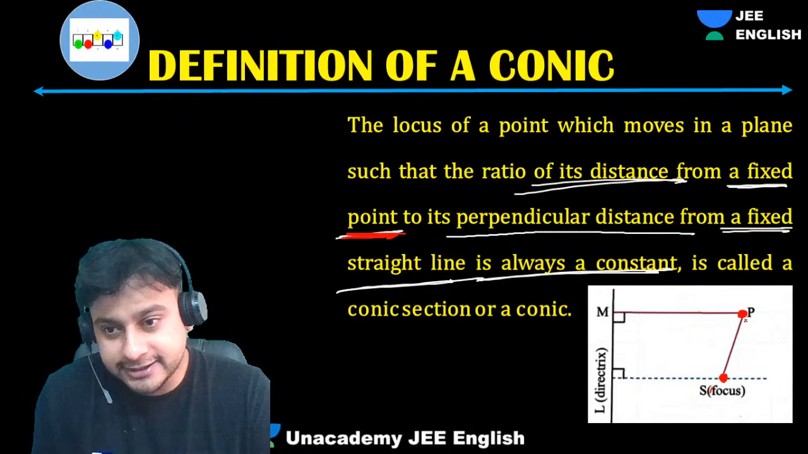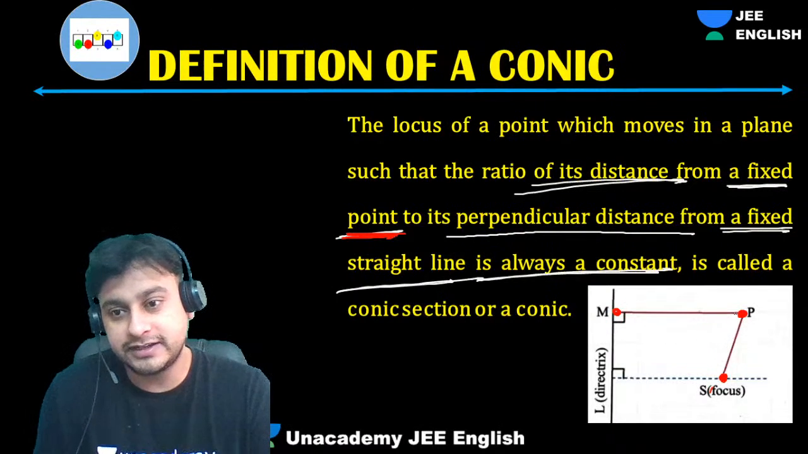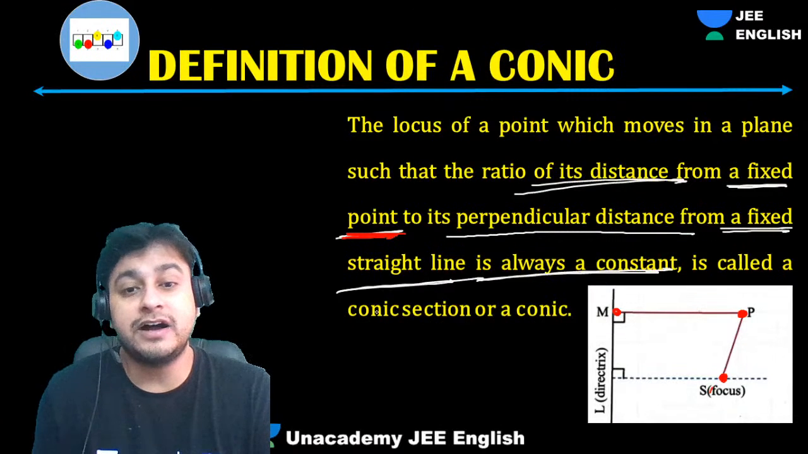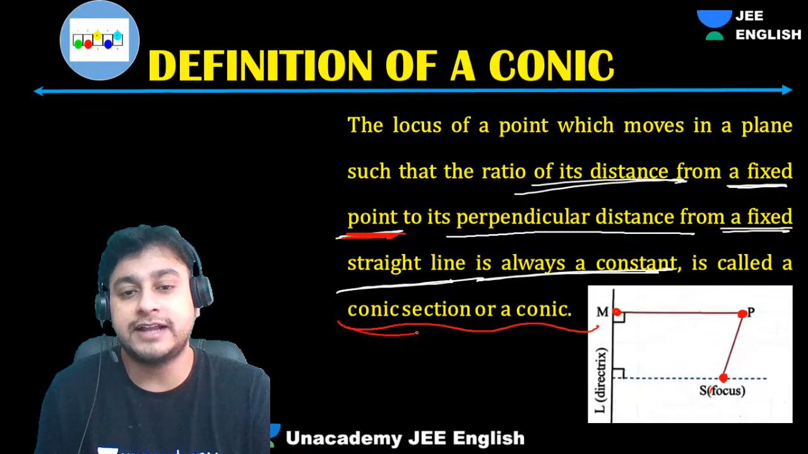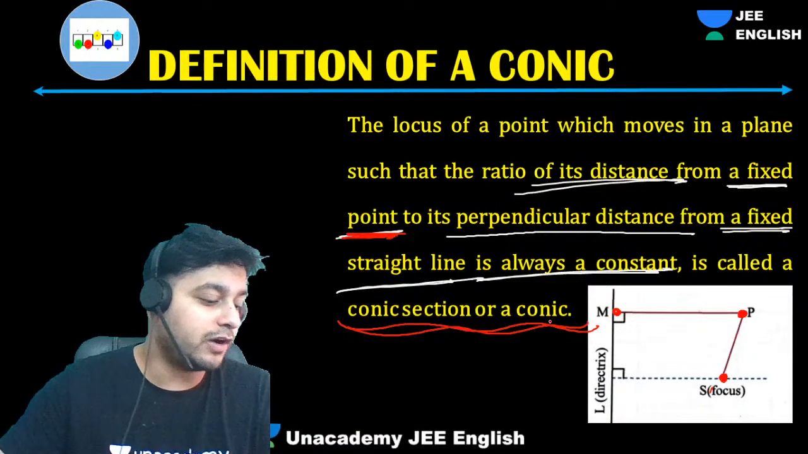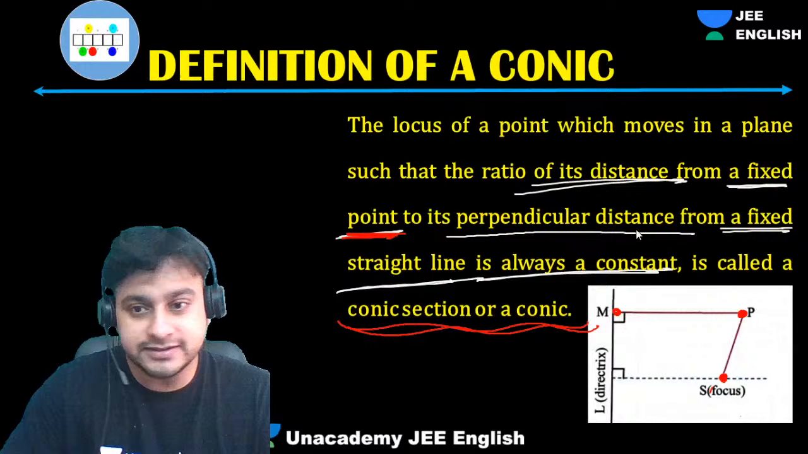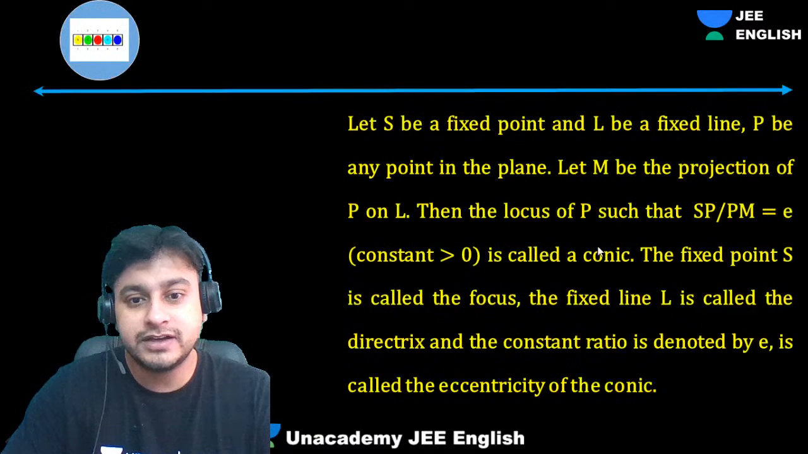Okay, so guys, SP by PM, this is the ratio, which is obviously constant. So that is called a conic section or a conic. That's the definition. Fine.